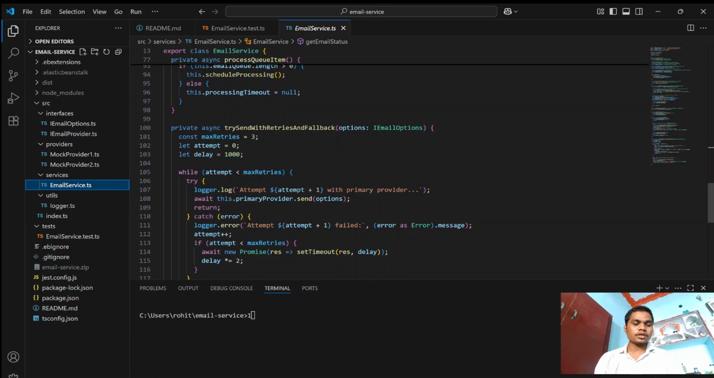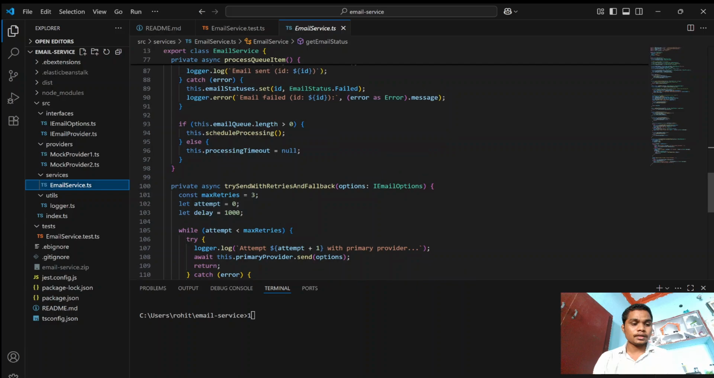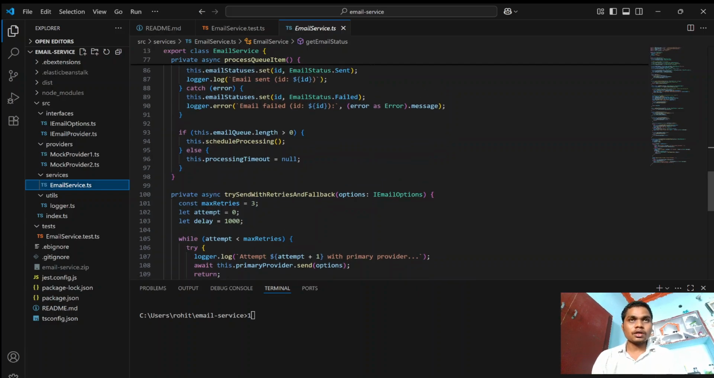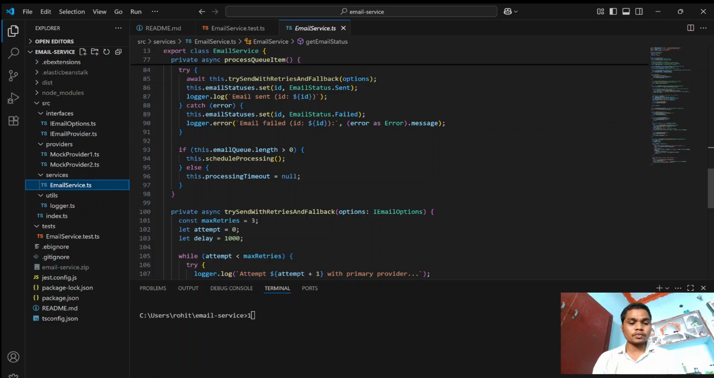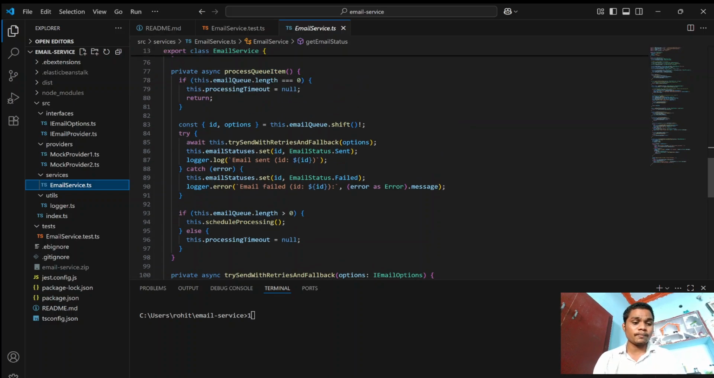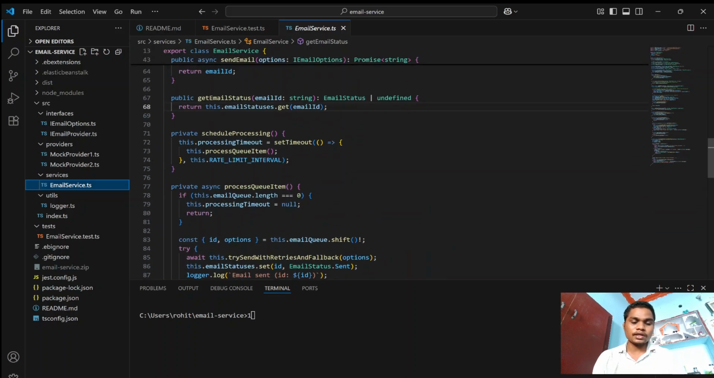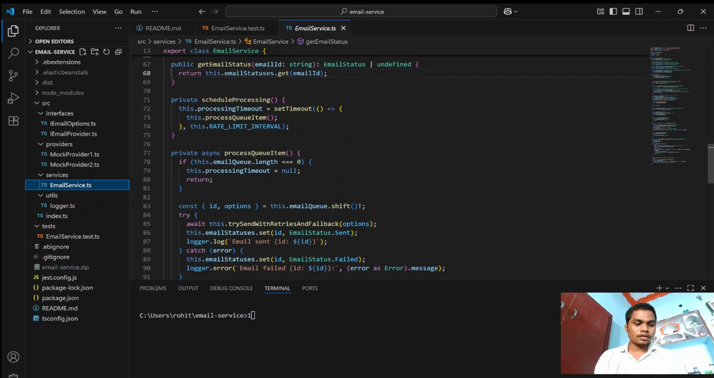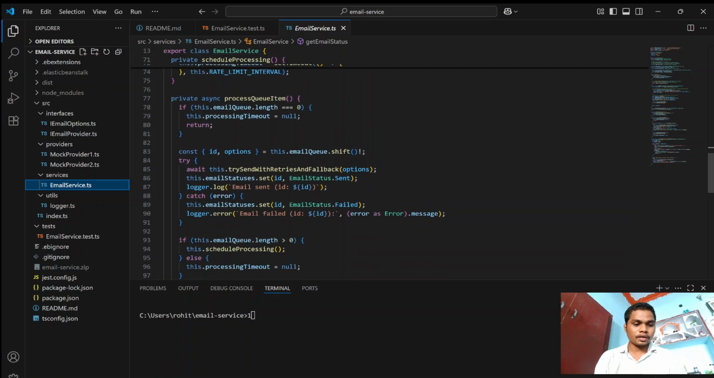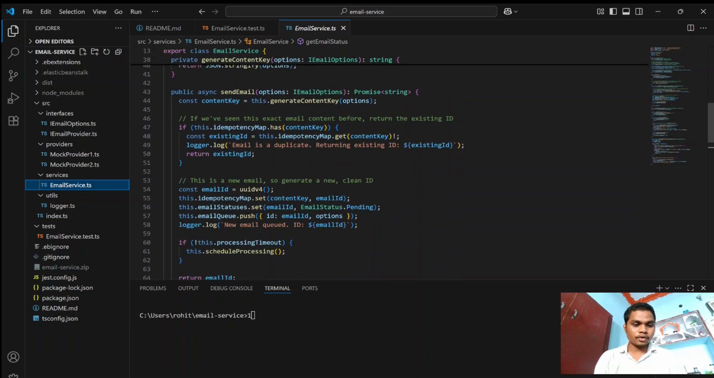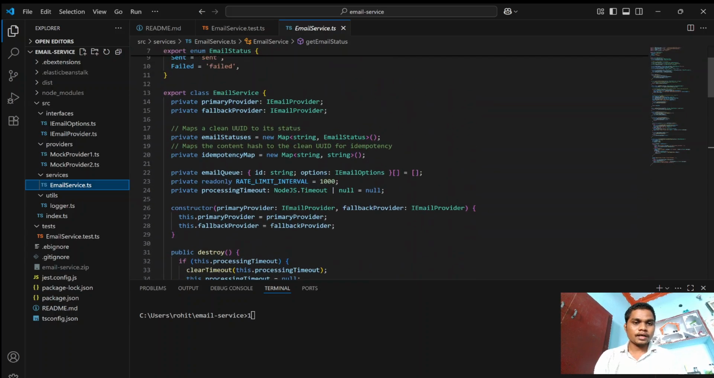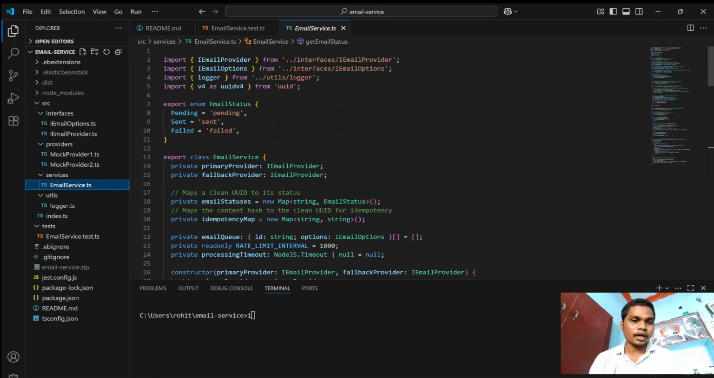Then we go into the next feature called idempotency. The concept ensures that an operation executed multiple times produces the same result as executing it once, preventing unintended side effects like duplicate emails. Like I mentioned before, this is a property contained in the email service class. It maps the content hash to a unique ID for idempotency, and with the help of this it generates a unique ID.